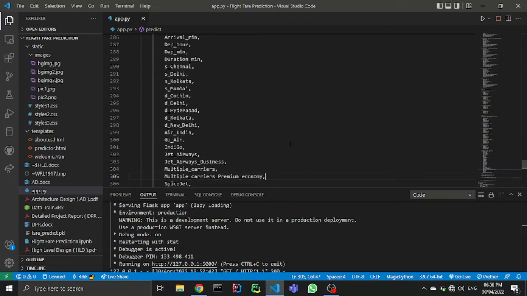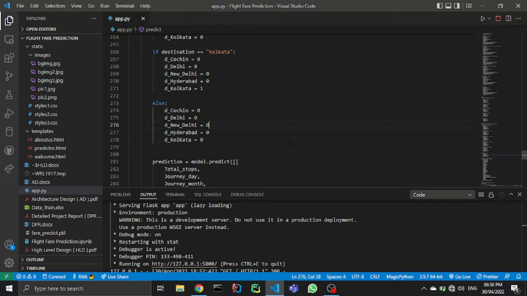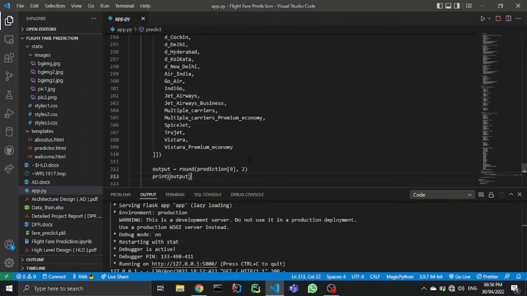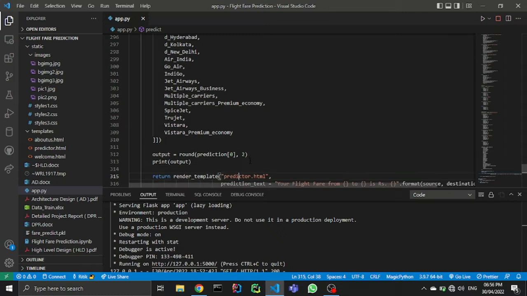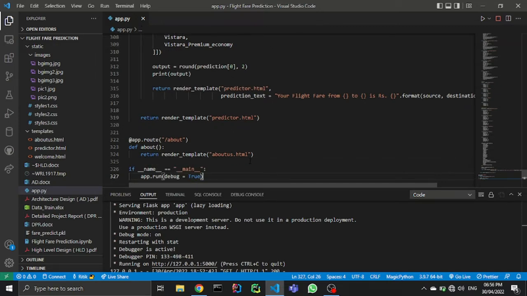At last we have our model, which we have imported using pickle, and using all the dimensions we have given it, it predicts. After that we round off and give this to our Flask framework, which helps to connect and display it on our predictor page. We have done this using Jinja templates or Jinja tags.